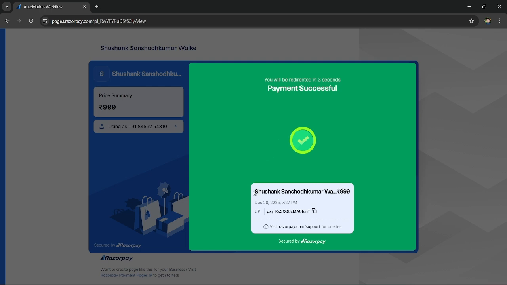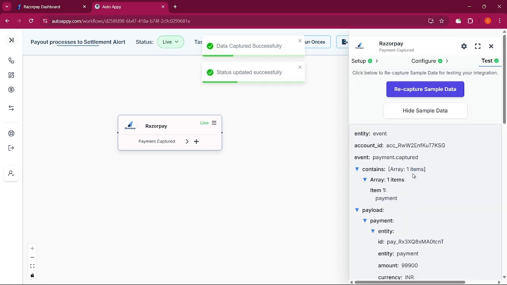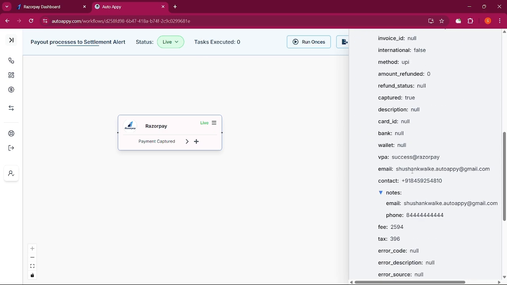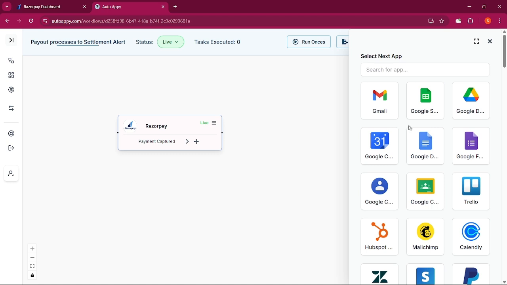So here we just successfully did the payment. Now let's come to our AutoAPI automation dashboard and within a few seconds just tap on check status. So yes, we just got all the data from here itself. Now we successfully set our trigger application.